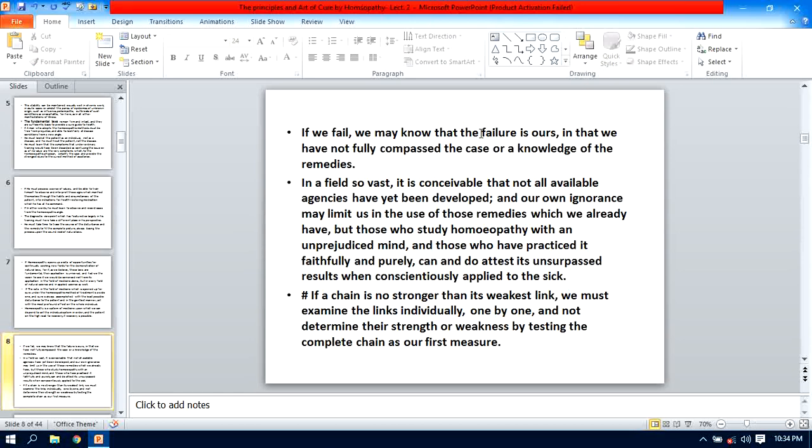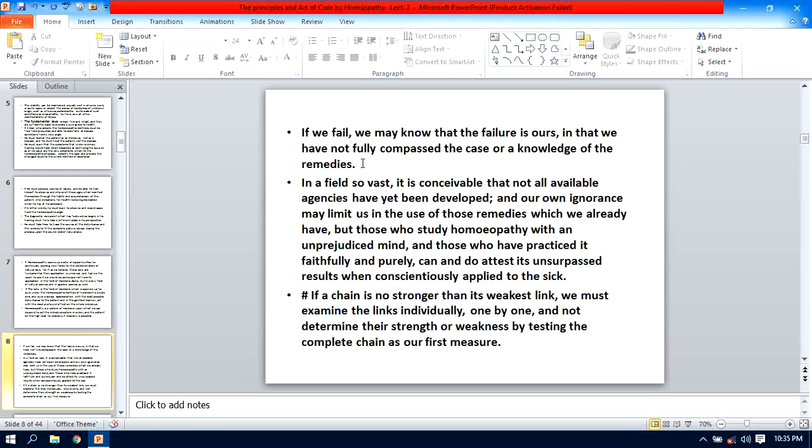What is the drawback in this failure? Because you don't understand the case, you don't compass the case or cover the totality of the symptoms, and the knowledge of the materia medica is also not very well applied. That means the differentiation, making the totality of the symptoms, that is the case processing, you did not work properly, and did not apply the knowledge of the remedy.